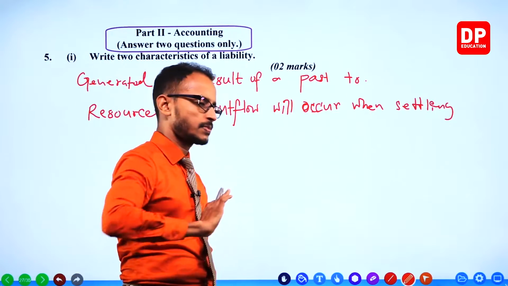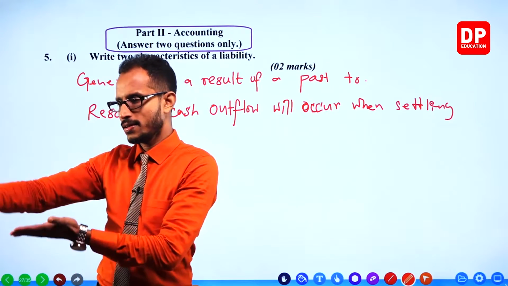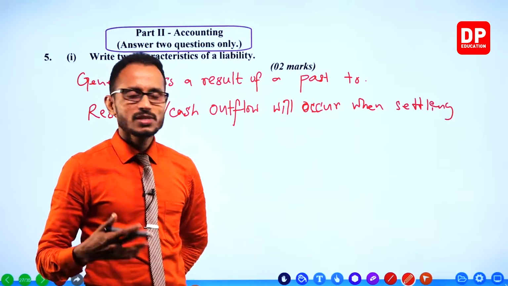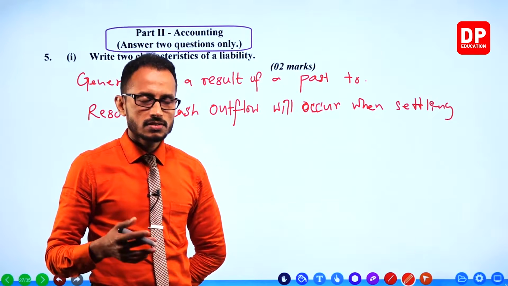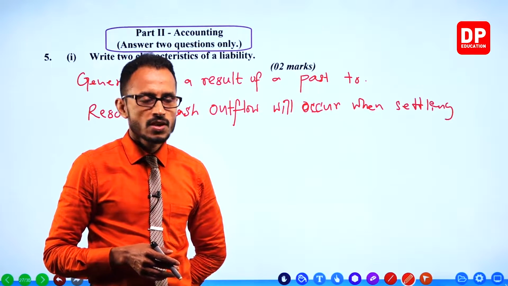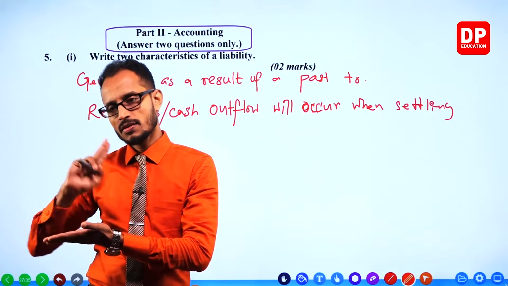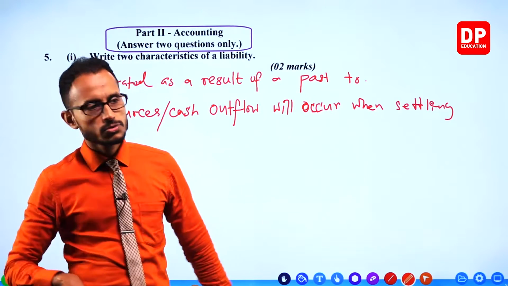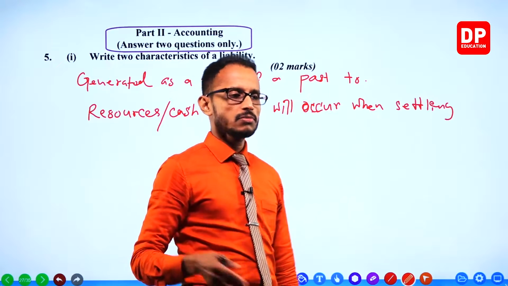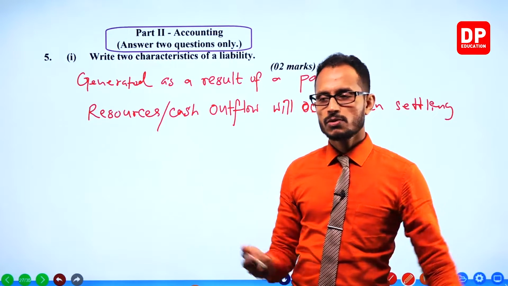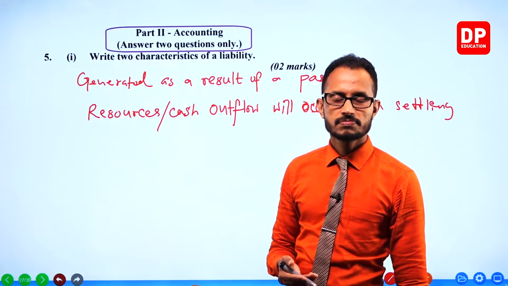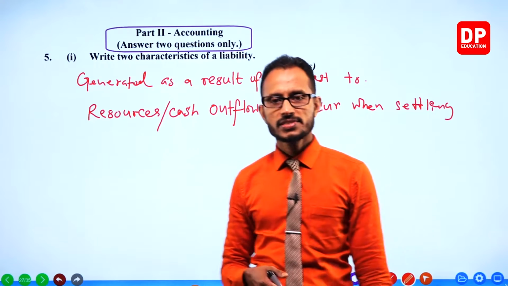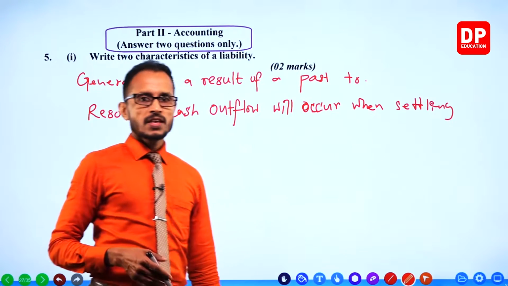It's like you have to pay them back. Liabilities are like mostly loans, ODs, overdrafts and all. You have to pay them back. When you pay them back, cash outflows. Goes out the door. That's a characteristic. Always they should be paid back.